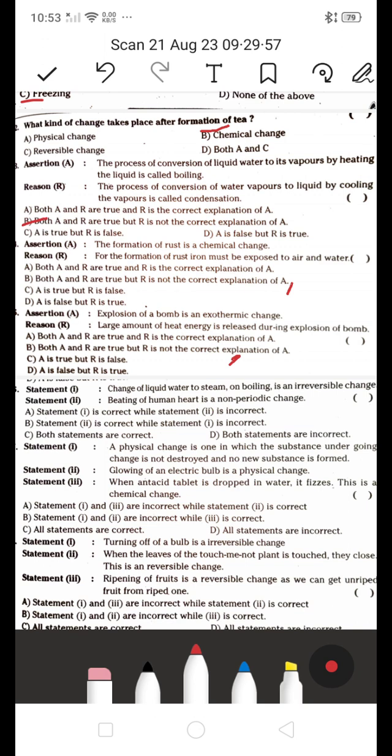Next one, aeration, the formation of a rust is a chemical change, or for the formation of rust iron must be exposed to air and water. Both A and R are true, and R is a correct explanation of A. Both A and R are true, but R is not a correct explanation of A. A is true, but R is false. A is false, but R is true. Which is the right answer?